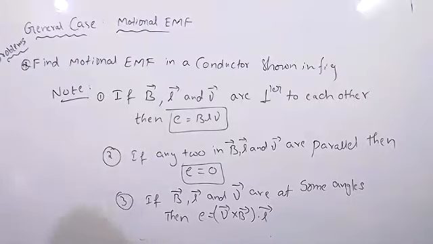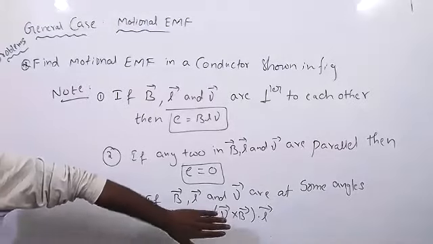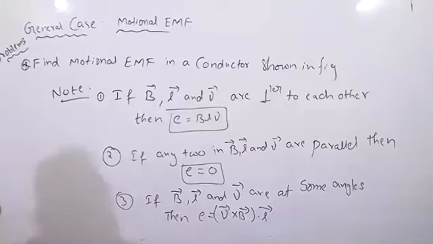Clear? Kushi? Yes, sir. So when we are seeing the problem, we can say if any two are parallel, definitely EMF will become 0. If they are perpendicular to each other, then the BLV formula you have to use. If there are some angles, then we have to use the third one. So remember like that.